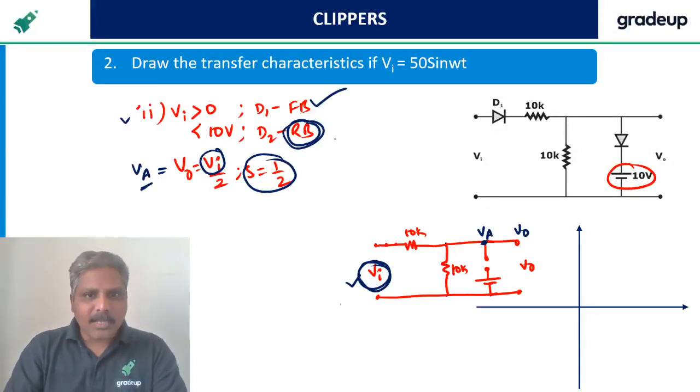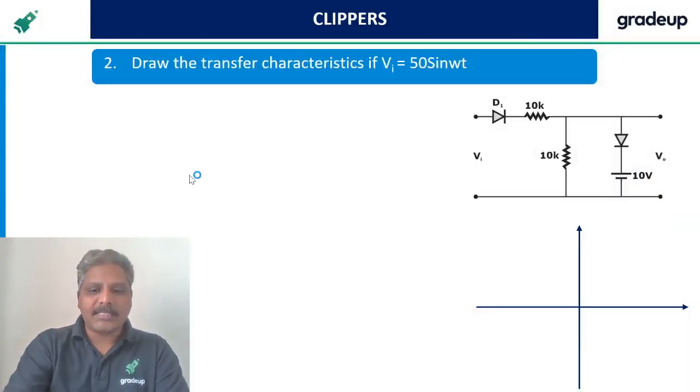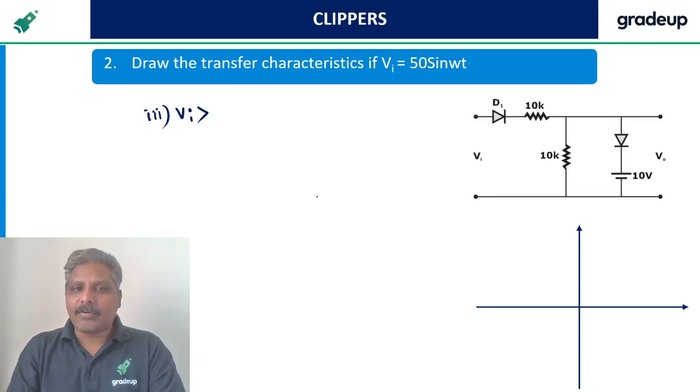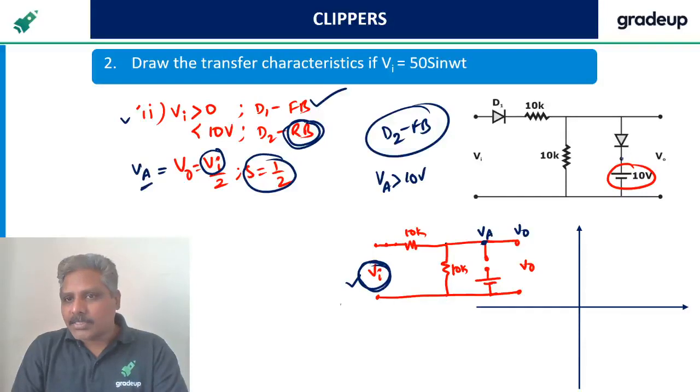Now I want this D2 to be forward biased, right? That is why I should go for case 3. But what should Vi be greater than to make it forward biased? If you want this diode to be forward biased, the anode voltage must be greater than 10 volts, because the cathode is at 10 volts.